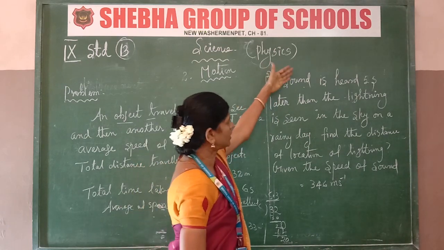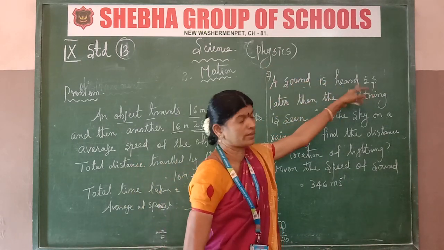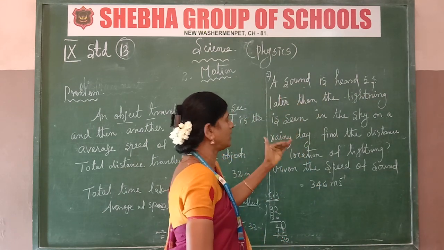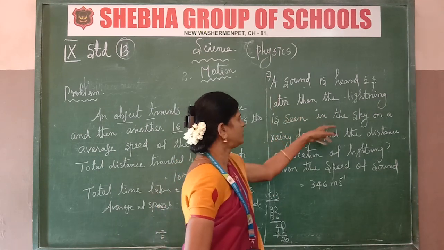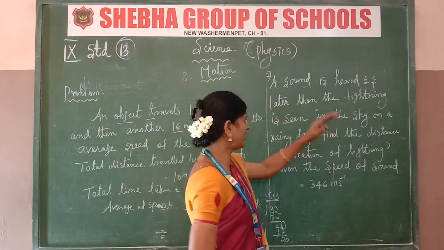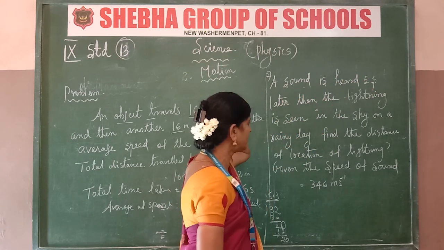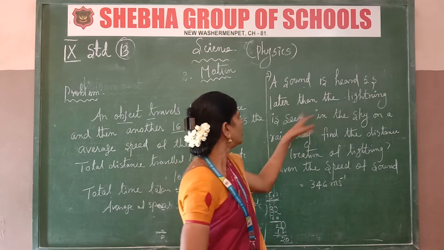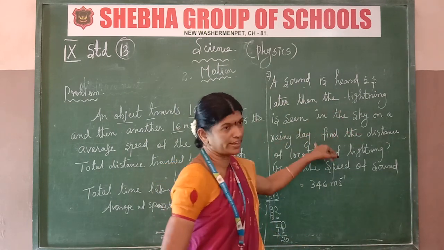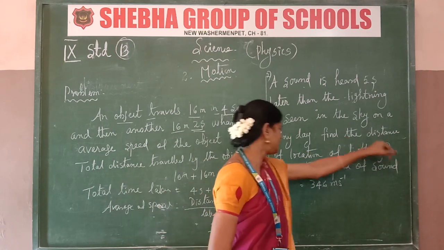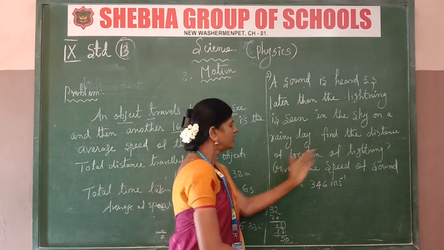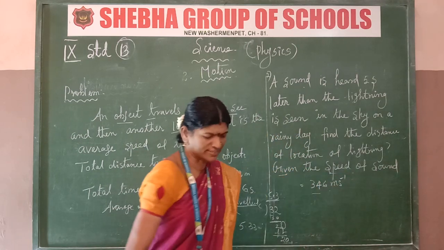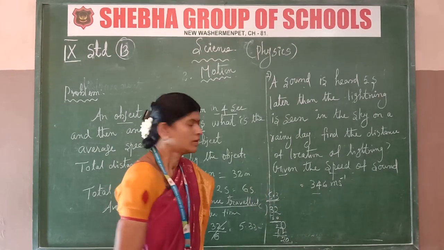Next one. A sound is heard 5 seconds later than the lightning is seen in the sky. It's clear, a lightning and thunder on a rainy day. The sound is heard 5 seconds after the lightning. Find the distance of the location of the lightning, given the speed of the sound equal to 346 meters per second.